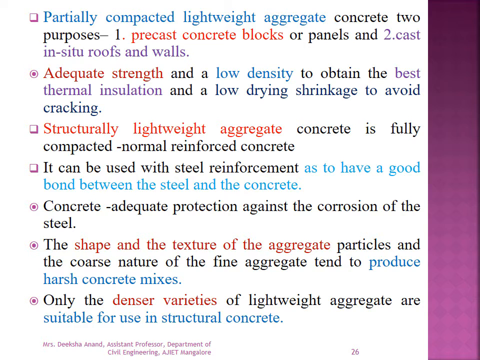The main requirement for this type of concrete is that it should have adequate strength and low density to obtain the best thermal insulation and a low drying shrinkage to avoid the cracking. And it can be used with the steel reinforcement to have a good bond between the steel and the concrete. Shape and texture of the aggregate particles and the coarse nature of the fine aggregate tend to produce harsh concrete mixes. Only the denser varieties of the lightweight aggregate are suitable for use in the structural concrete.